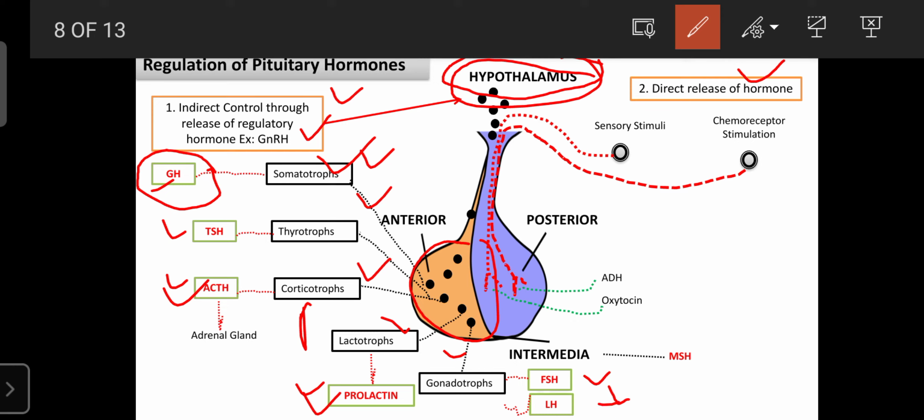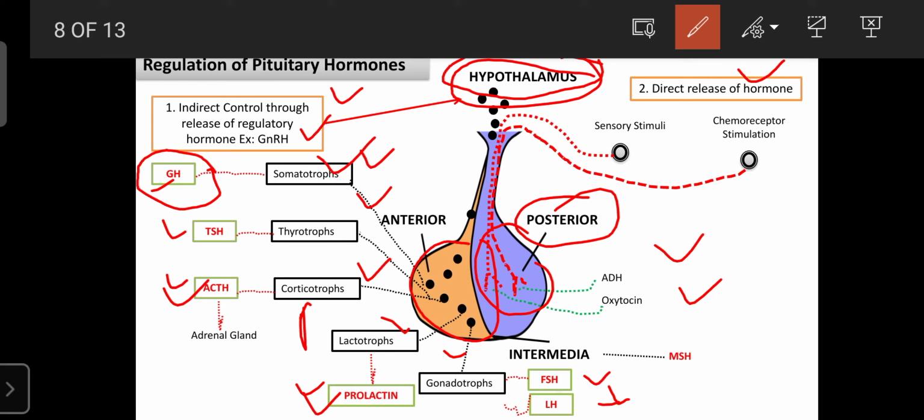And the second phenomenon is direct release of hormones. Certain neurons of the hypothalamus synthesize some hormones, and they cause the release of the posterior pituitary hormones. They are synthesized in the hypothalamus and stored in the posterior lobe, and by this mechanism they are responsible for the release of the posterior pituitary hormones.